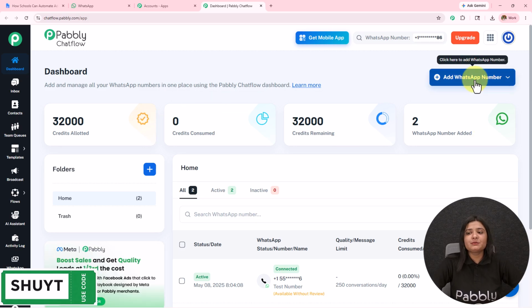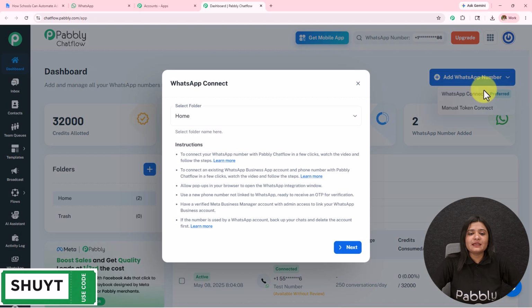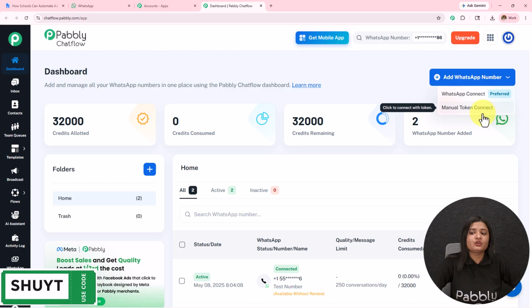To add your WhatsApp number to your Pabbly Chatflow account, simply click on this add WhatsApp number. Click on this WhatsApp connect, which is the preferred method, or you can also use a manual token to connect your WhatsApp to your Pabbly Chatflow. Now, on the left hand side, we can see all of these options. So we have created a dedicated and detailed video on all of these features. The detailed video is available in the description. You can check that out.